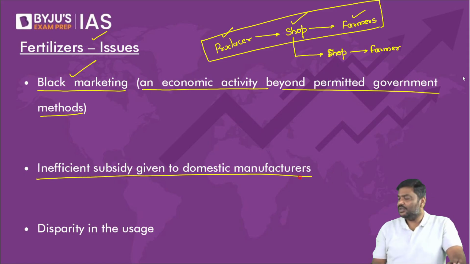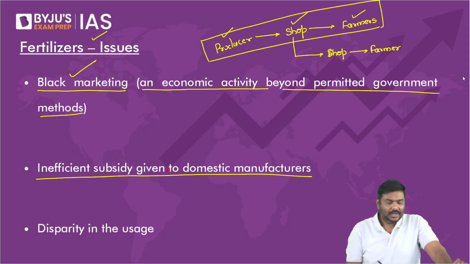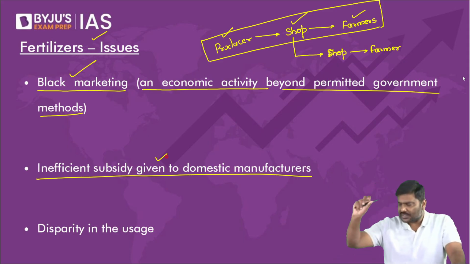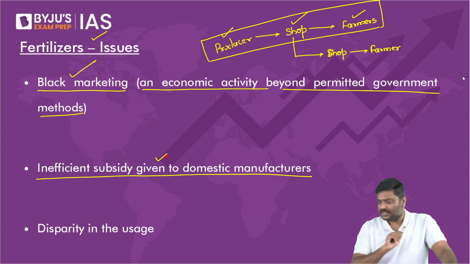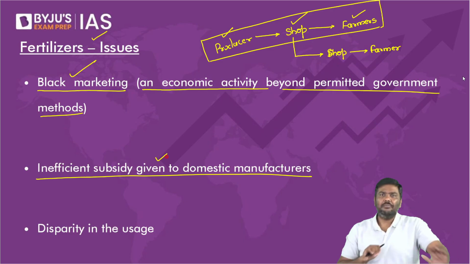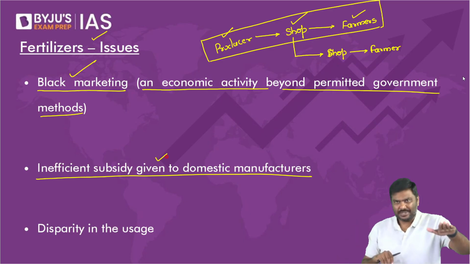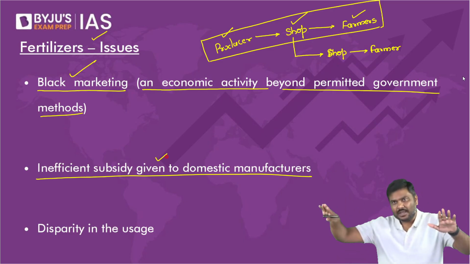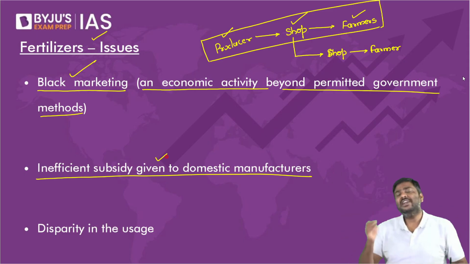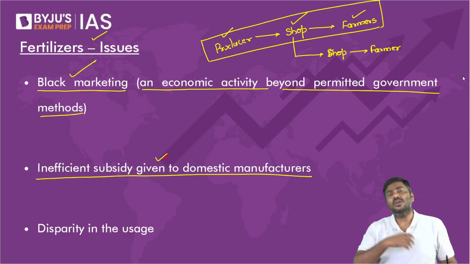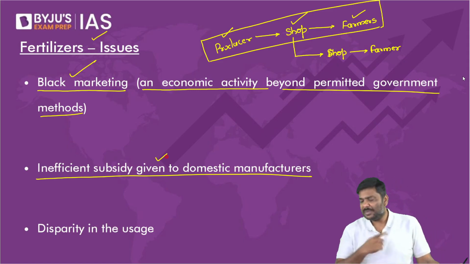Second, inefficient subsidies given to domestic manufacturers. In case of domestic manufacturers, government will provide subsidies, for example, urea, based on the cost of production. But last class, Monday, please tell me, between DAP, MOP subsidy and urea subsidy, please recollect it, don't you think providing subsidy based on NBS is always better?